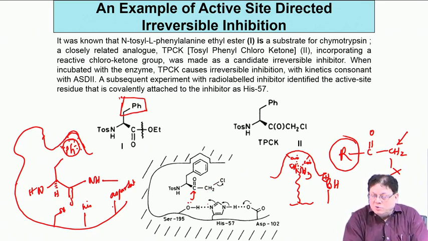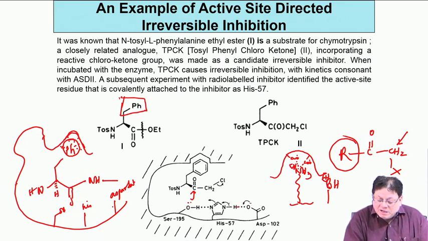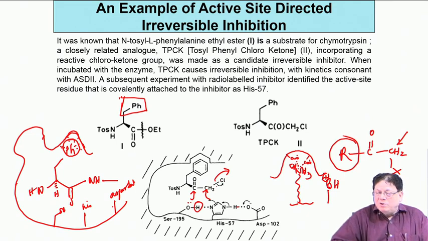So, now the charge relay will be like this: O minus takes the hydrogen, and the nitrogen is activated. Instead of taking the proton from serine, which is now useless because the serine cannot attack this carbonyl, there being no meaningful reaction here, the nitrogen goes and attacks this carbon and breaks the carbon-chlorine bond.